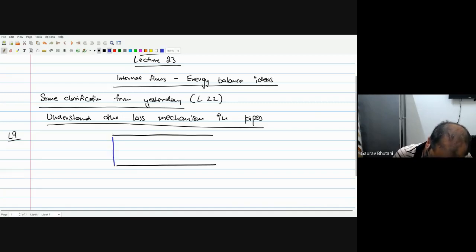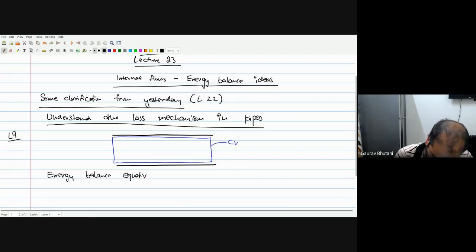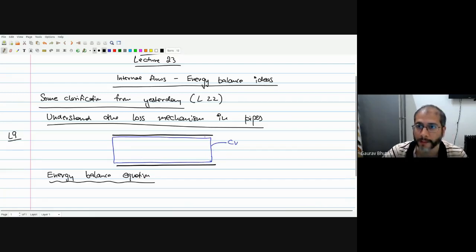Okay, so we have a pipe, and this blue color denotes the control volume in this case. So we are considering the control volume which includes the fluid inside the pipe. Okay, this is some length of a pipe. So the energy balance equation for this case can be written as